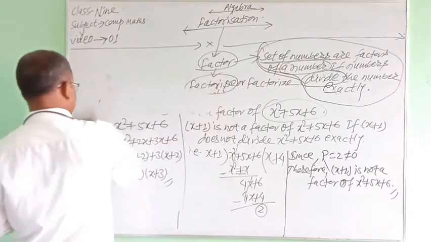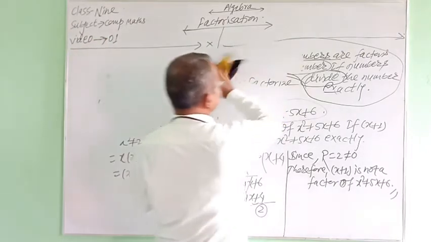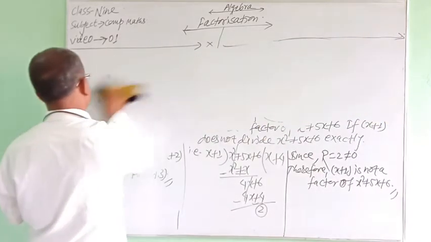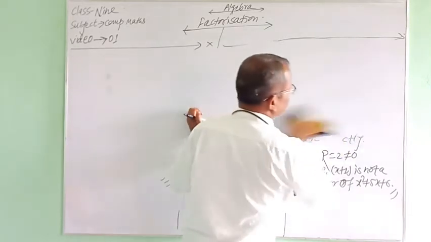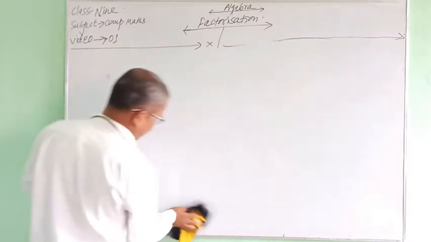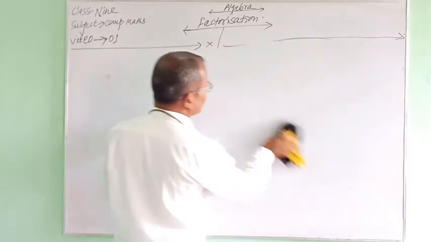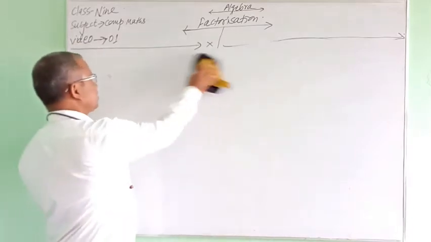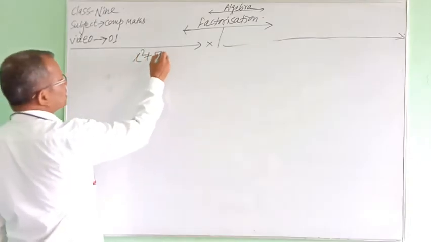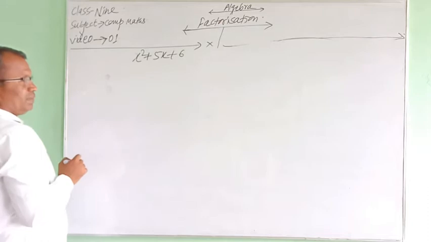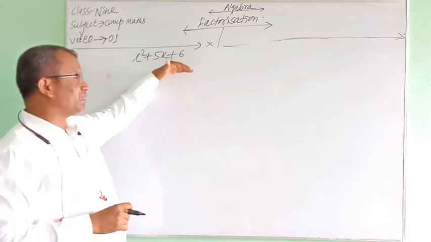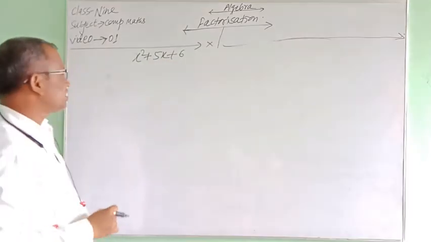As you see here, in class 8 or 7, we have studied factors of this x square plus 5x plus 6. And I am making it somewhat different from your previously studied matter. That is, here x square plus 5x plus 6. If it is given to find the factors of x square plus 5x plus 6, how do we find this?